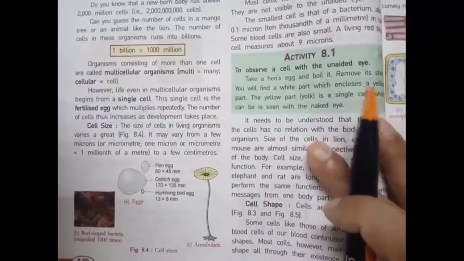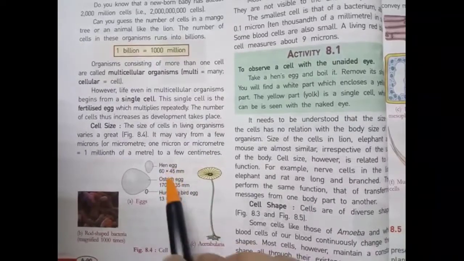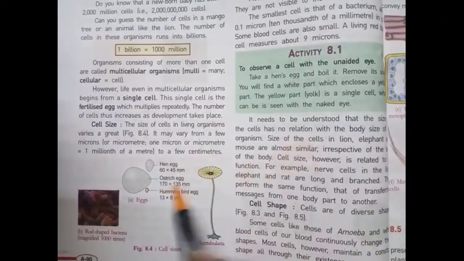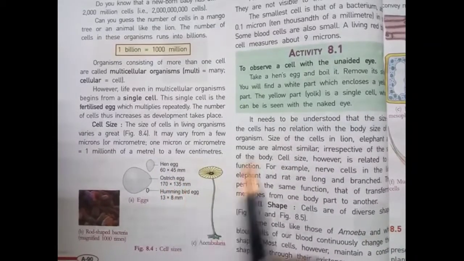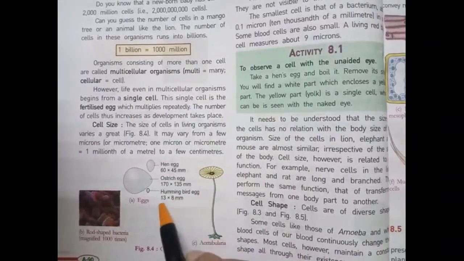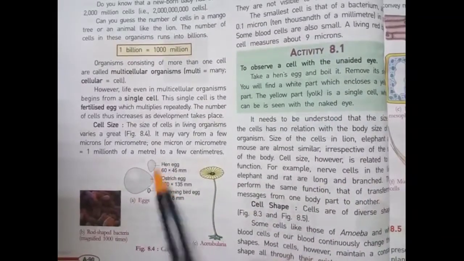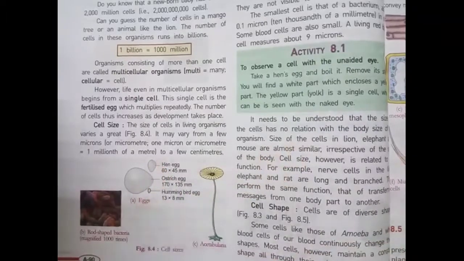Now students, as you can see, the hen egg, this is the cell size given, 60 into 45 mm. Ostrich egg, 170 into 135 mm. Hummingbird egg, 13 into 8 mm. These are all the structures of eggs of different birds.